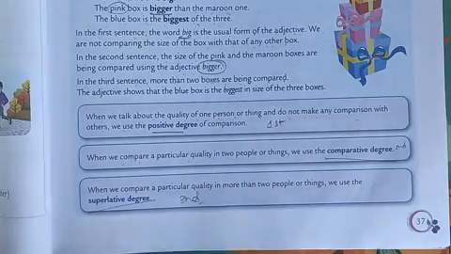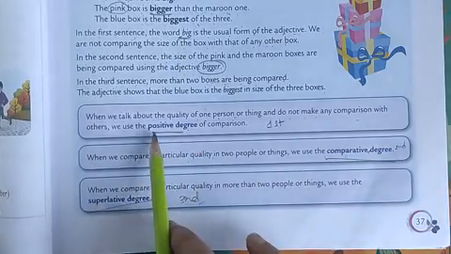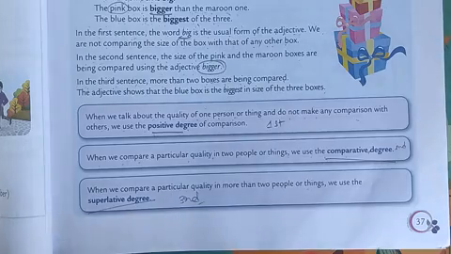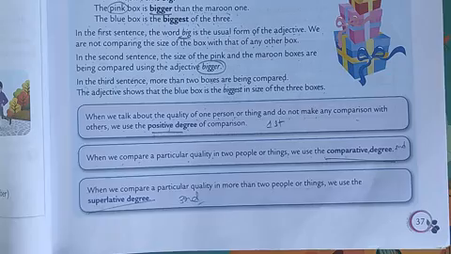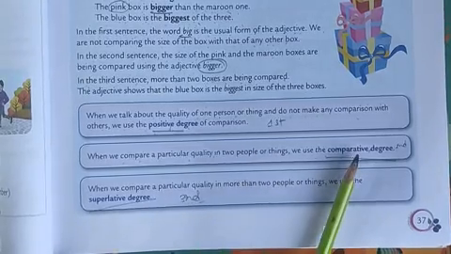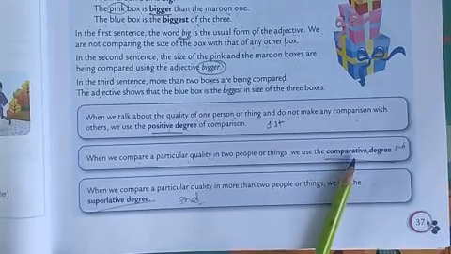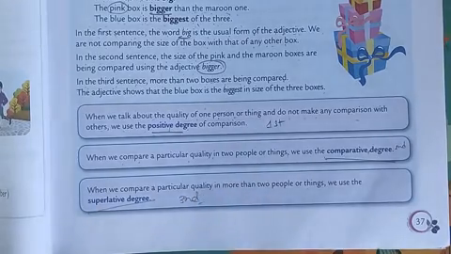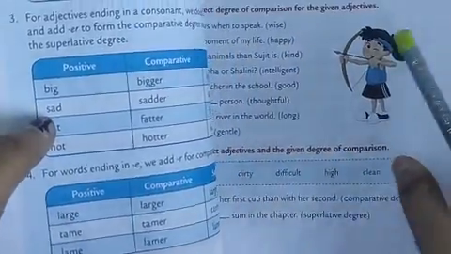Now, how many degrees are there? Three degrees: positive degree, comparative degree and superlative degree. When we are not making any kind of comparison, we are just making a statement that this is this, and we are using the positive degree. In the second sentence, when we are making a comparison between two things, it is the comparative degree. And when we compare a particular quality in more than two people or things, we use the superlative degree. Okay. Now, there are some rules. Let us move to that.